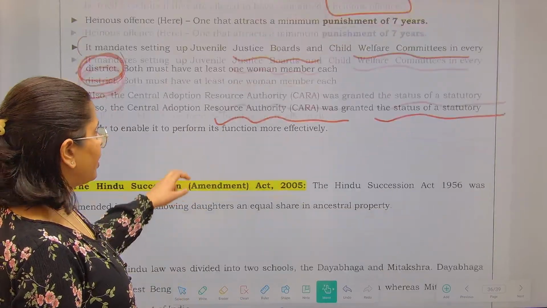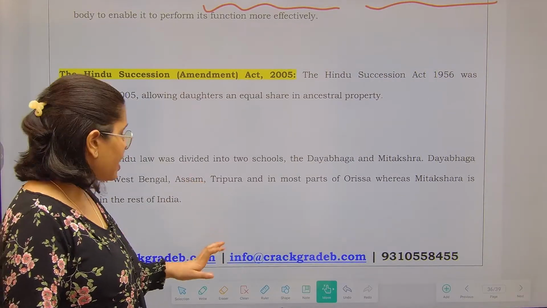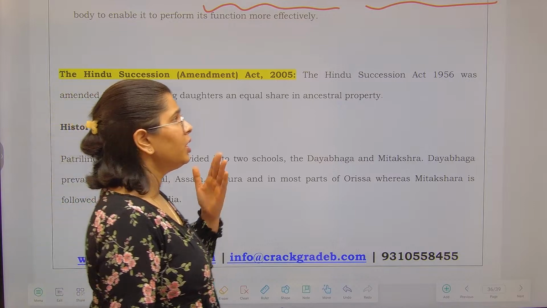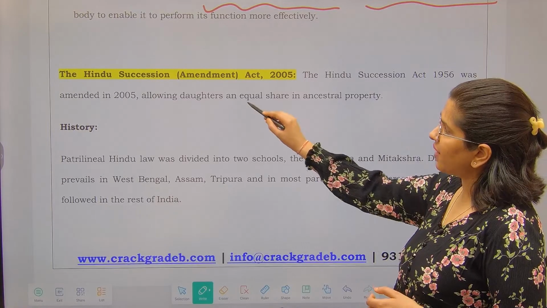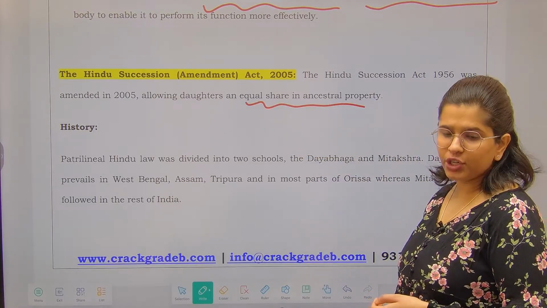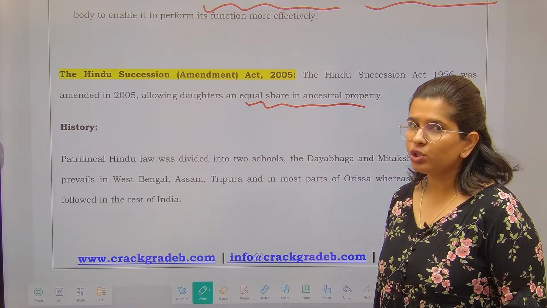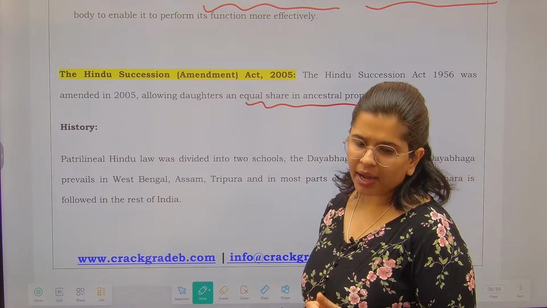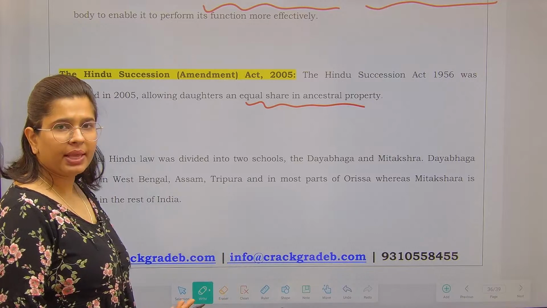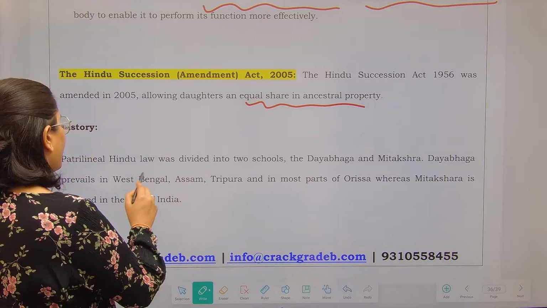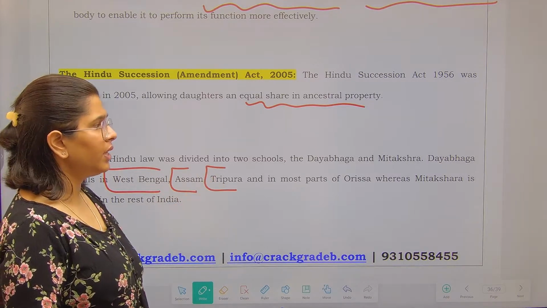Now the last topic for today is the Hindu Succession Act and the amendments under it. Again, an important piece of information: the Hindu Succession Act 1956 was amended in 2005, allowing daughters an equal share in the ancestral property. Now what is the history? There are two schools of thought in India, Dayabhaga and Mitakshara, right? Mitakshara is applicable in the rest of India and Dayabhaga is prevailing in West Bengal, Assam, Tripura and most parts of Orissa.